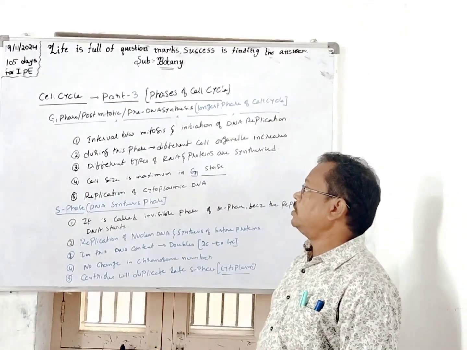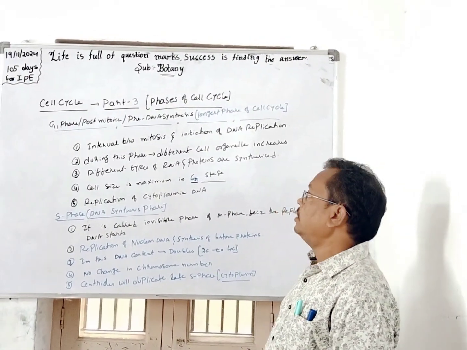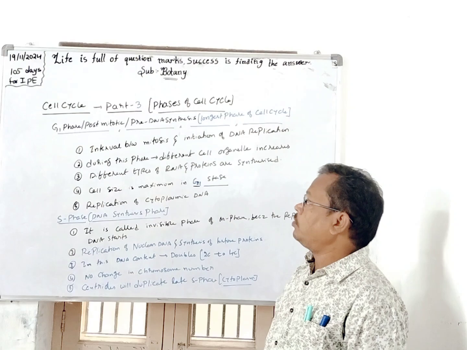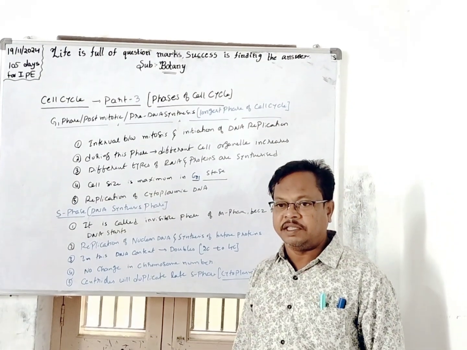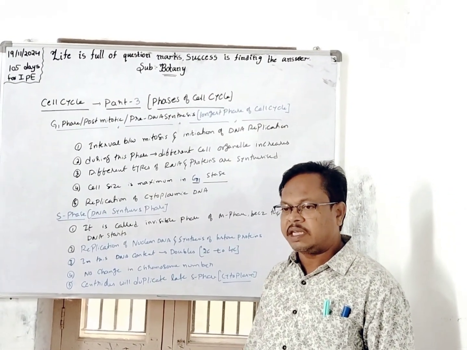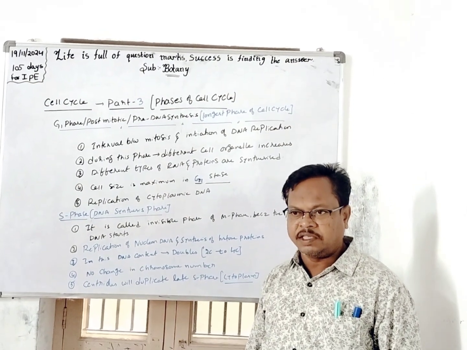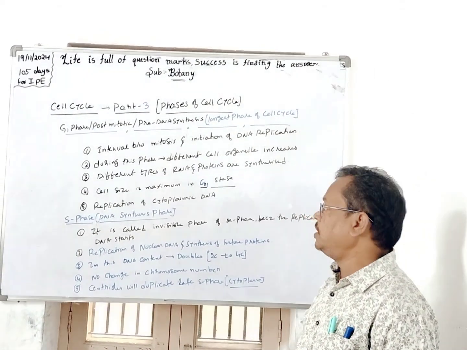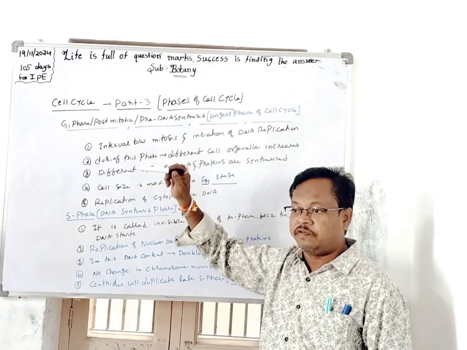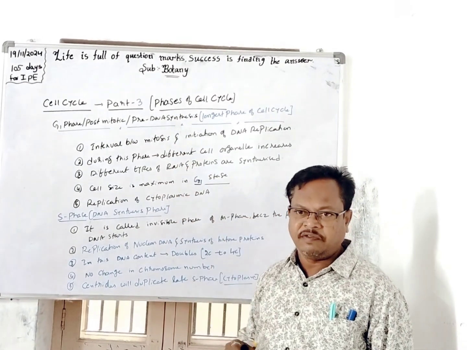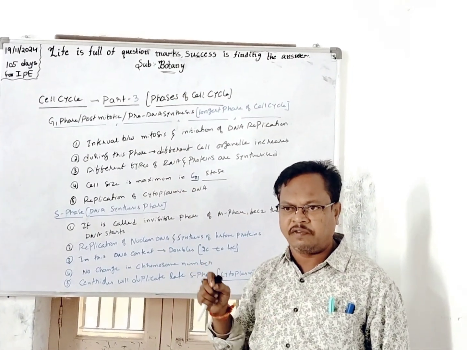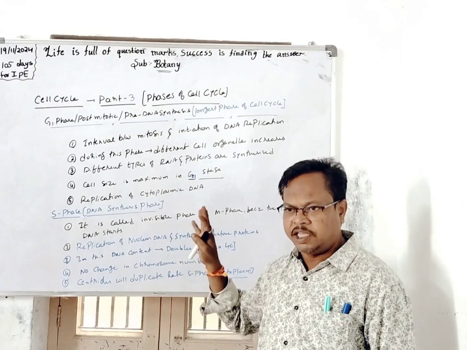Well, my dear students, today part 3 of the cell cycle. In part 3, we are going to discuss the different types of phases in the interphase. In the previous class, I already explained what is meant by interphase and what the different phases in the interphase are. These are G1 phase, S phase, G2 phase and G0 phase.